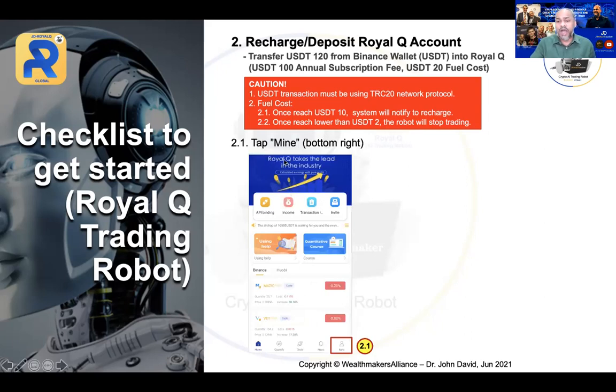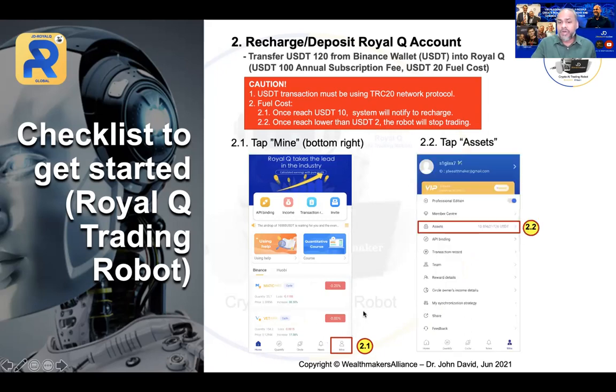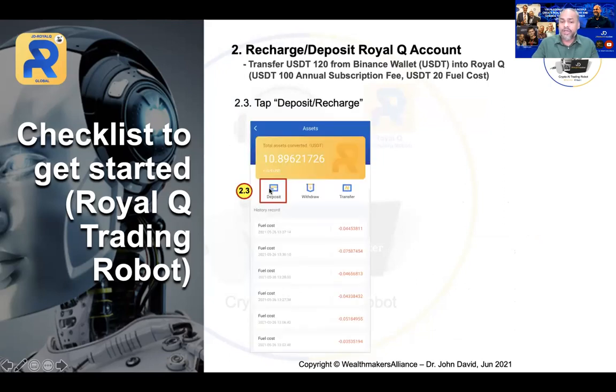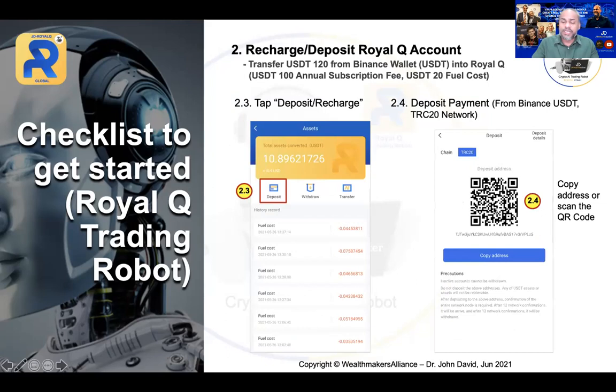The first thing is that once you have already signed up for the account and you get into your apps, in your front page, you will see Mine. So you have to tap on the Mine. The moment you tap on the Mine, you will see an asset column there. Click on the asset column. Once you click on the asset column, you will see a deposit button. Click on the deposit button, and thereafter you will see the QR code.